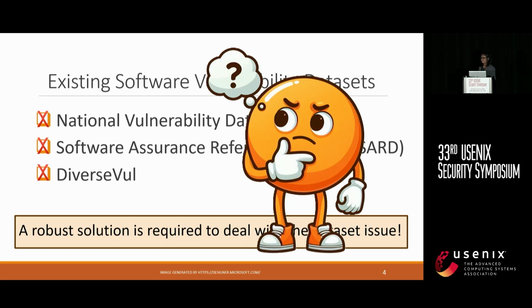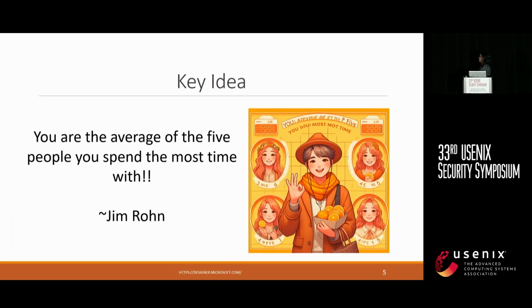What could be the solution? Let's think about it. Okay, here's the idea. There is an old saying, you are the average of the 5 people you spend the most time with, which means your surroundings, your friends, your neighbors define who you are. Now the question is, can we leverage this knowledge to detect if a piece of code is vulnerable? Fortunately, the answer is yes.